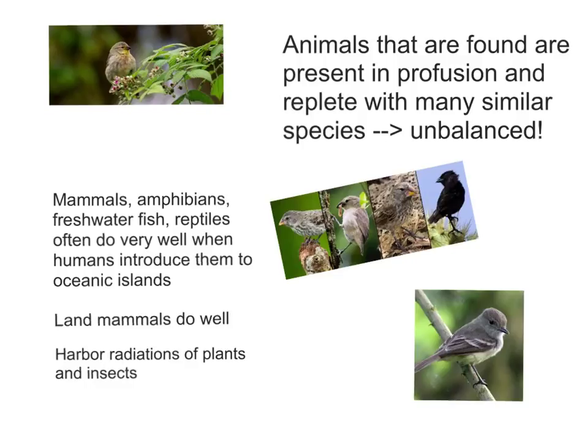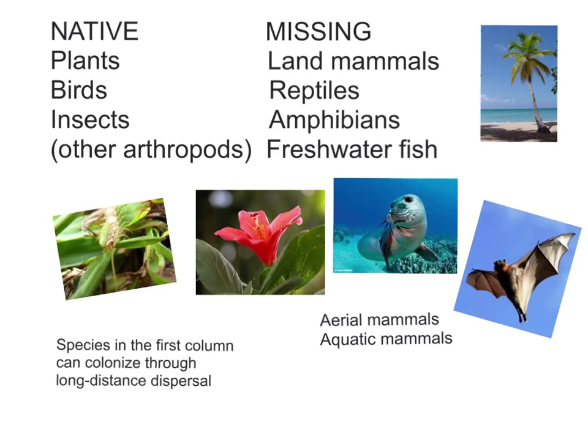No continent or continental island has a bird fauna so heavily dominated by finches. Oceanic islands are missing many groups of species that live on continents and continental islands, yet the groups that are found are replete with many similar species. Together, these observations show that compared to other areas of the world, life on oceanic islands is unbalanced.